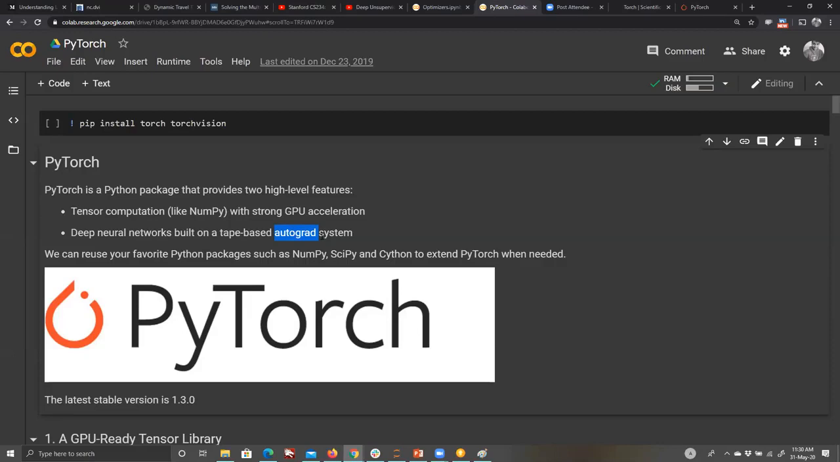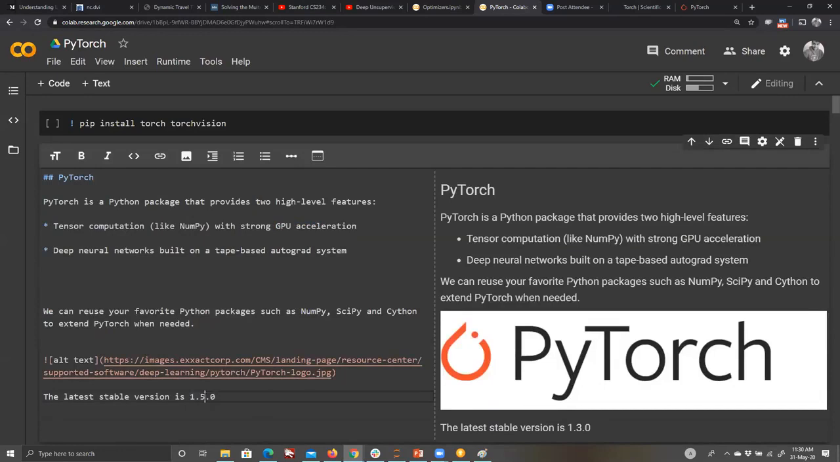Now, because it is completely in Python, you can use Python packages. You can use NumPy, SciPy, or you can put in Cython, Jython, or anything to extend PyTorch with any other language when needed. Cython is an interface with C, I think, so it can interface with C as well. Within PyTorch, C++ and Java are also provided, so you do not need to use Cython, I think. The latest stable version is 1.5 now.